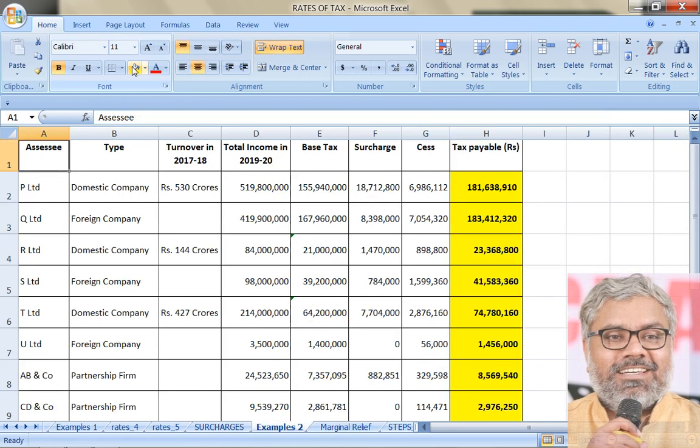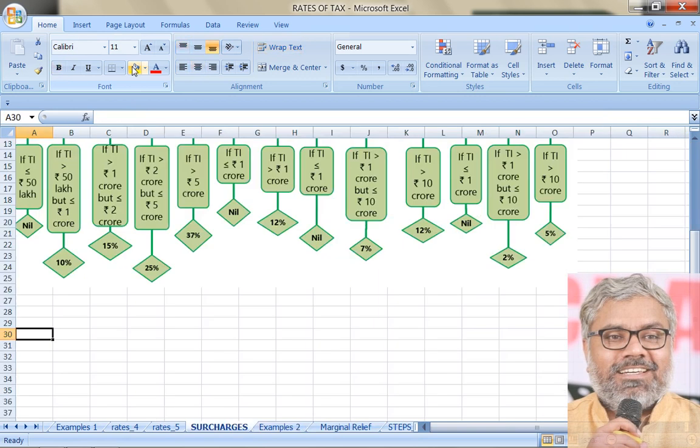Understand the concept, that is easier to understand by knowing surcharges. Now, we have this surcharges table wherein if the income exceeds a particular threshold, there is a surcharge applicable on the tax payable. Now, imagine a situation where somebody has an income which is just exceeding the threshold.